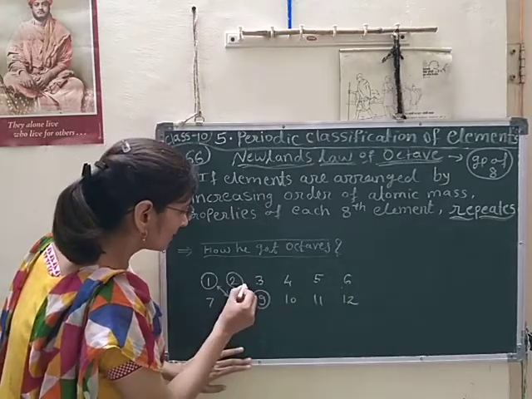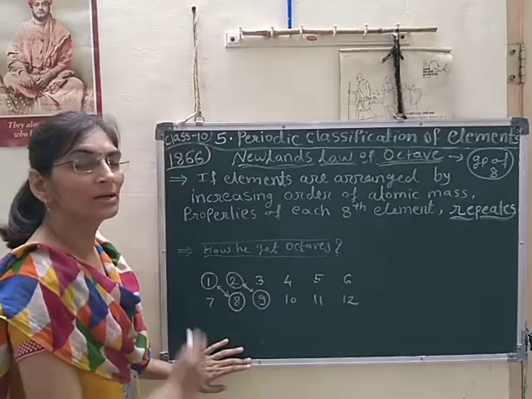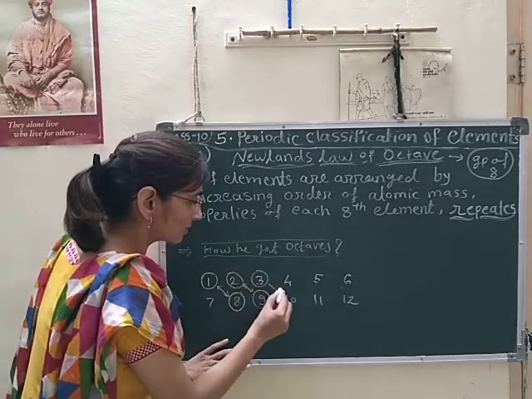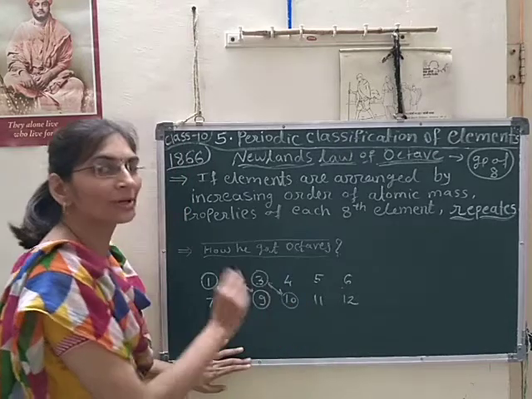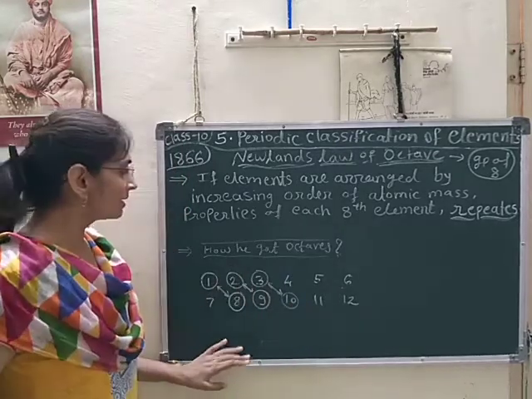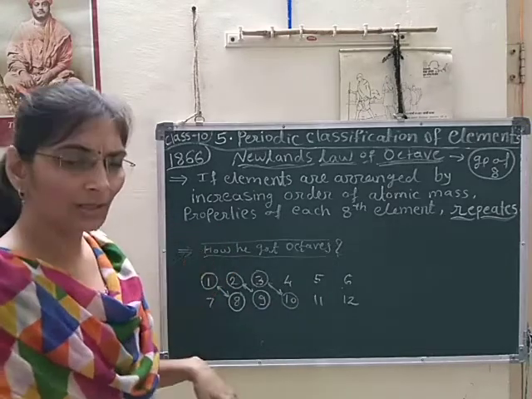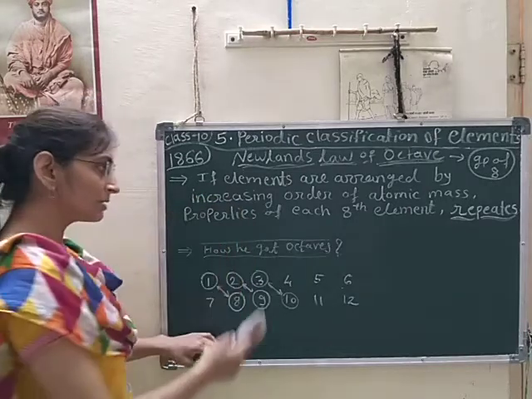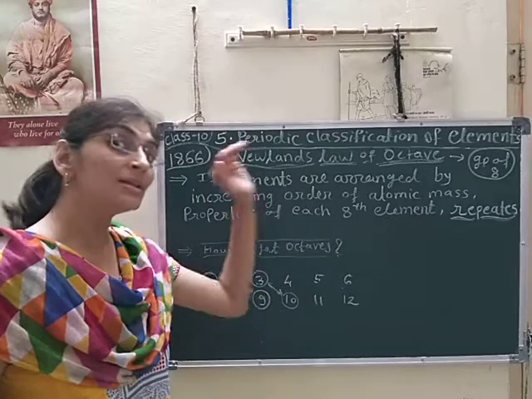Here also the second and ninth elements have similar properties, and like that he found the octaves. Meaning the first and eighth elements have similar properties, and this arrangement or this property he compared with musical notes. You know musical notes? Sa, re, ga, ma, pa, dha, ni, sa.